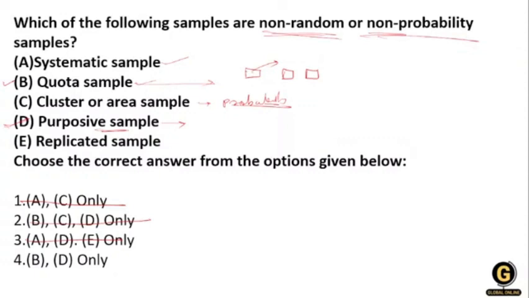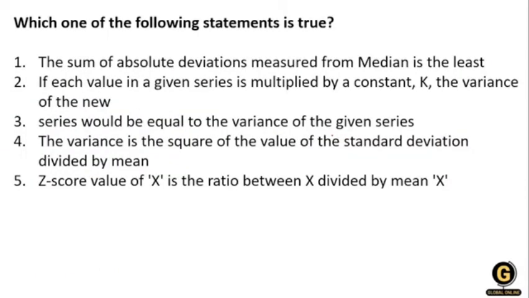So option number 4 is correct, that is B and D. Replicated sampling is a type of probability, or you can say random, sampling. Clear? Now the next question: which of the following statements is true?